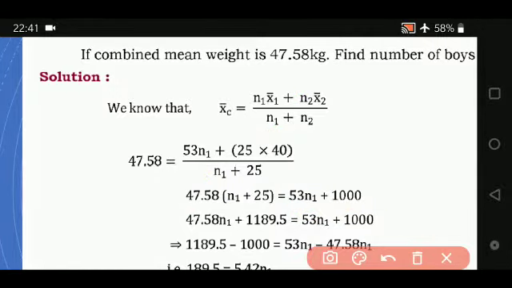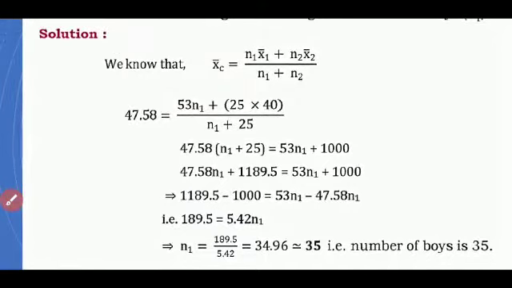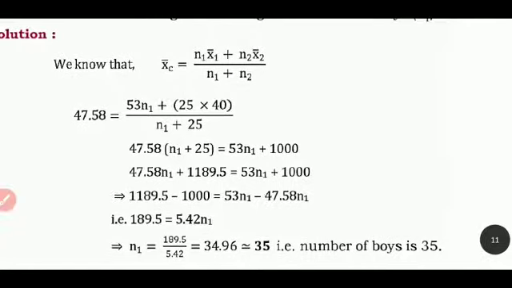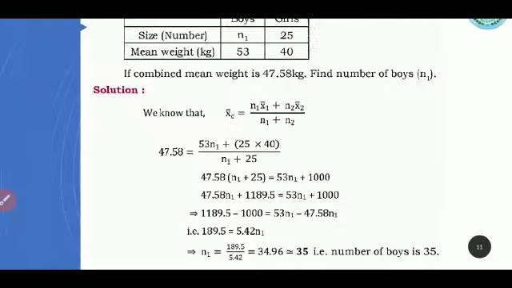When you simplify, this is all practice you have to do. You have to take a page, pen, paper, sit and calculate and do these calculations, you will get it. So when you simplify all this, you get the value of N1, that is 189.5 divided by 5.42, that is nothing but 34.96, which we approximate to 35. That is, the number of boys is 35.